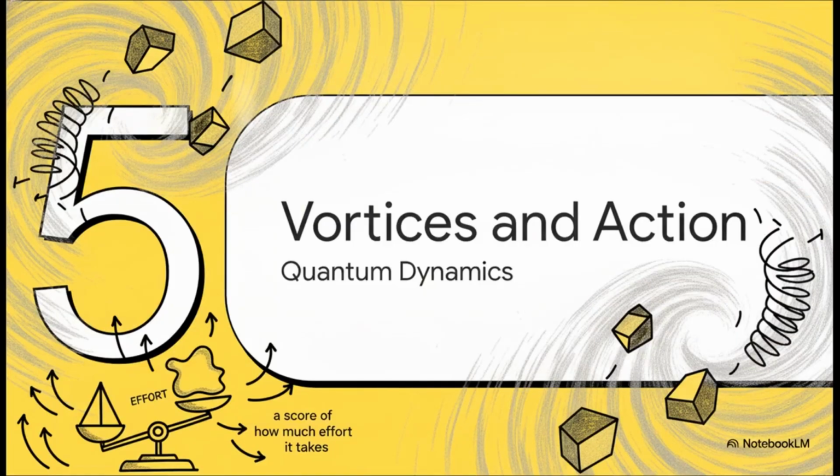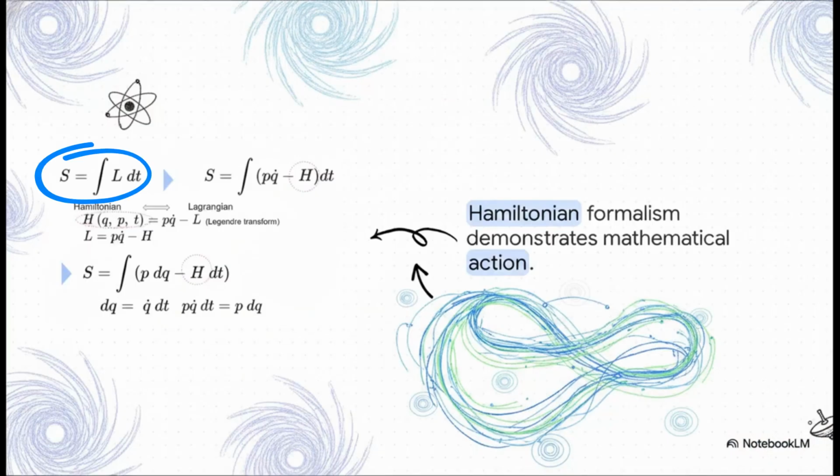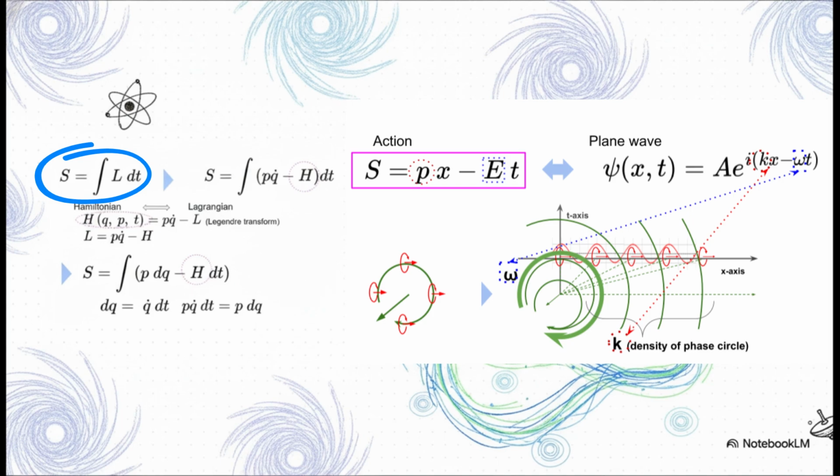Let's look a bit deeper in Section 5, vortices equivalent to action. So action, in physics, is basically a measure of the dynamics of a system. Think of it as a physical score of how much effort a process actually takes. By applying the Hamiltonian format of classical mechanics, which maps the total energy of a system, R-space theory reveals something